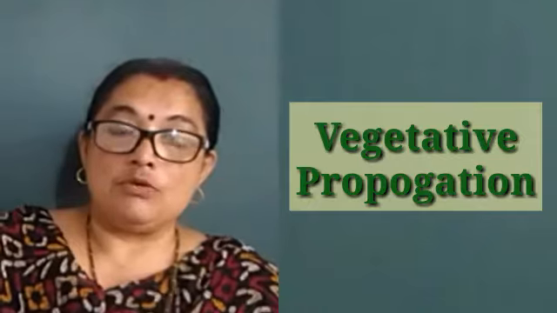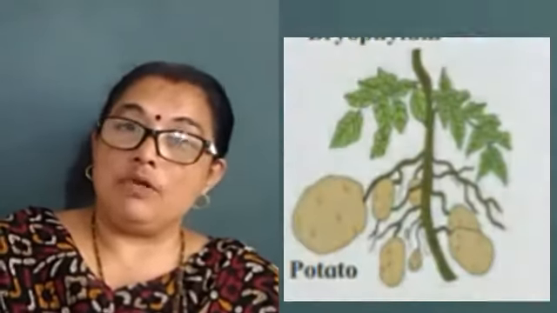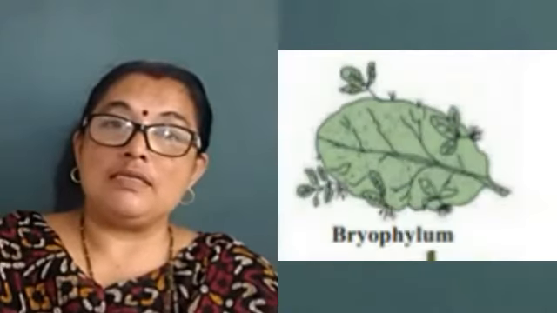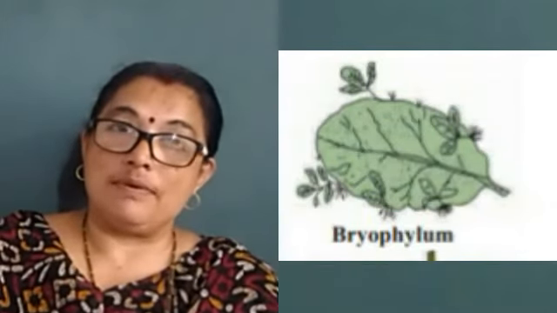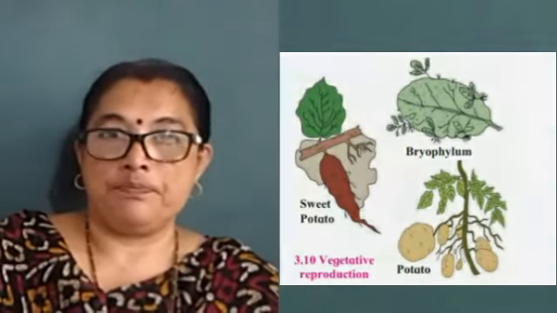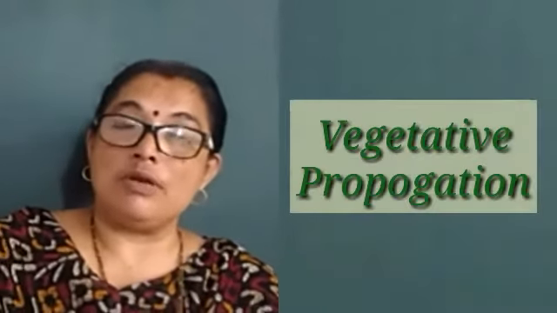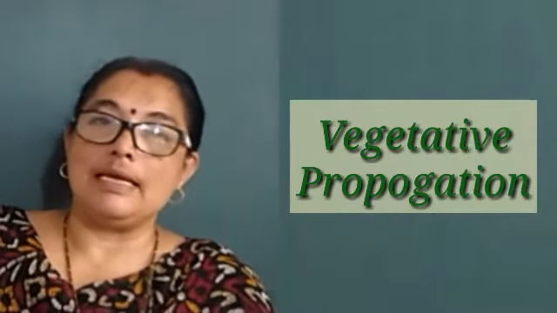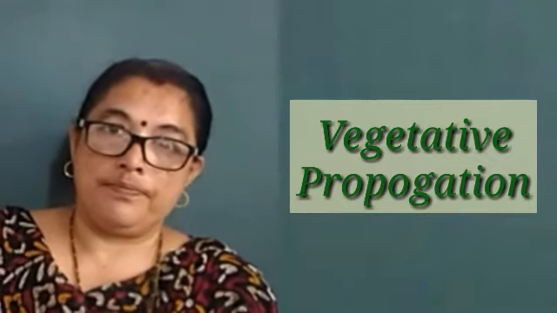In case of potatoes, you have seen eyes on the potatoes. These eyes help in development of a new plant. In plants like radish and carrot, roots help in formation of a new plant. In plants like Bryophyllum, on the leaf margin, a new plant is developed. So from the vegetative parts, that means the roots, the stem, the leaves, a new plant is formed. This we call asexual reproduction by vegetative propagation. It takes place only in plants.